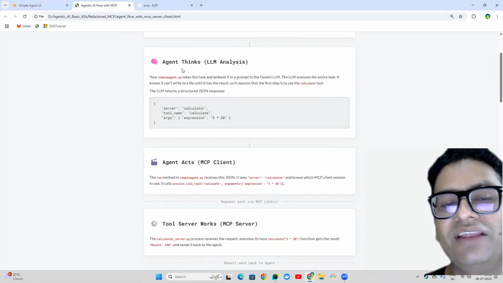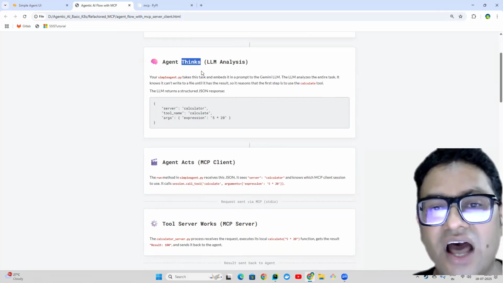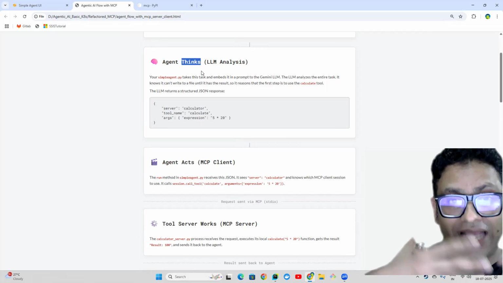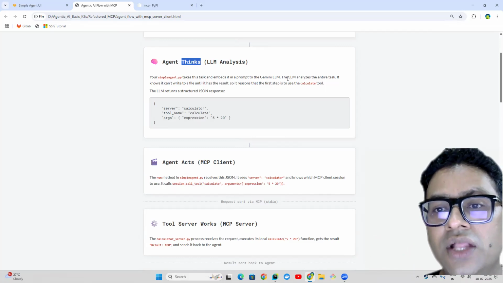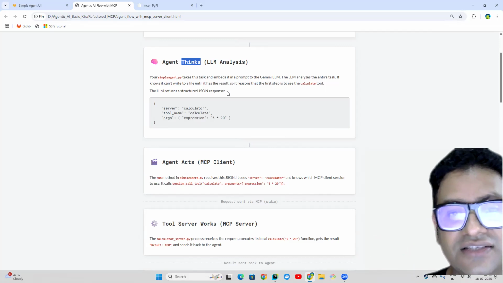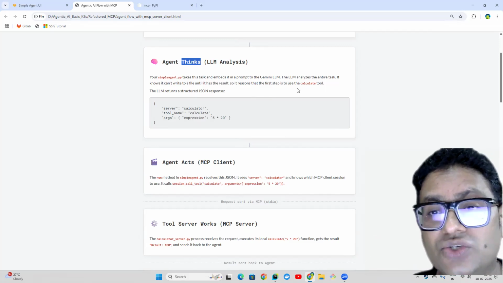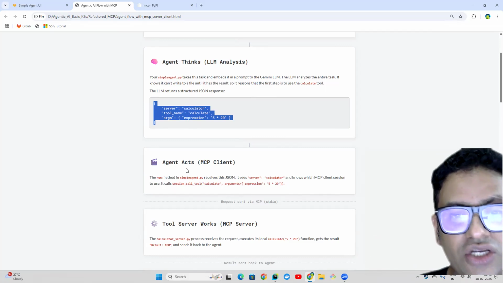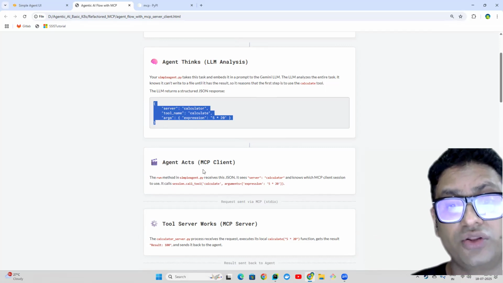So what is happening? The very first thing our code is doing is trying to think what precisely the task is and how it can be accomplished. It analyzes the entire task and knows it cannot write the file until it has the result of 5 into 20. So it figures out the very first step it has to do. It creates this JSON file and then moves this information to the next level, where the MCP client comes into the picture for the first time.